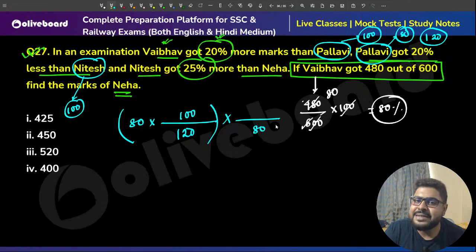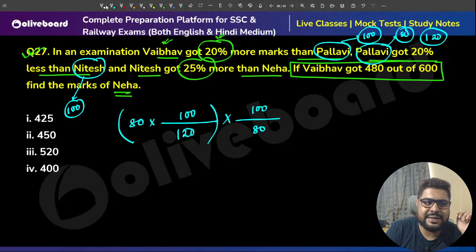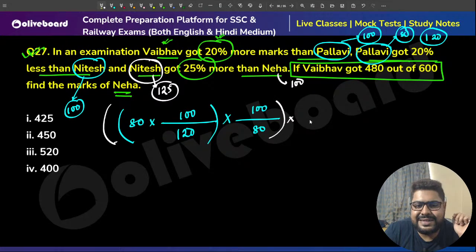So that means this represents 80, Nitesh will get 100, sir. We are going a little bit different, okay? So I'm just omitting this stuff. So this is for Nitesh. Now sir, Neha. Nitesh got 25% more than Neha, meaning Neha got 100, Nitesh got 125. So Nitesh ka marks is this. This represents 125. Neha will get 100. That is the direct percentage, direct answers.